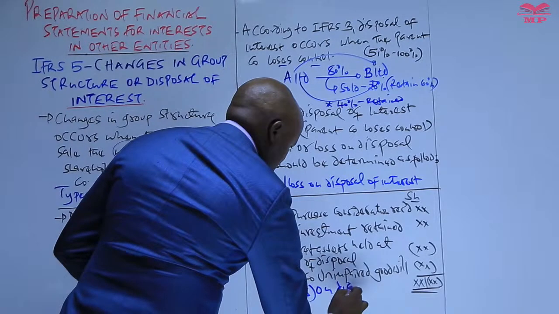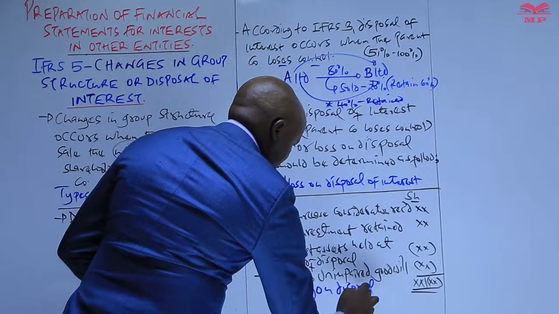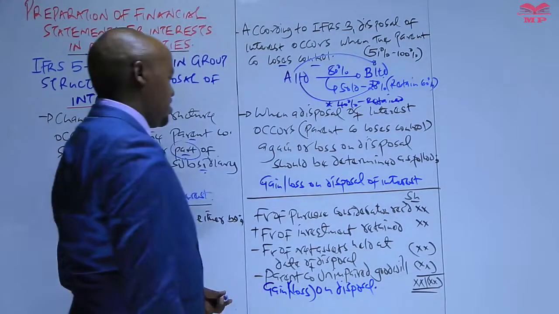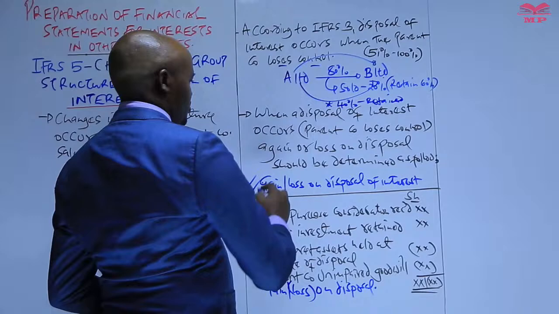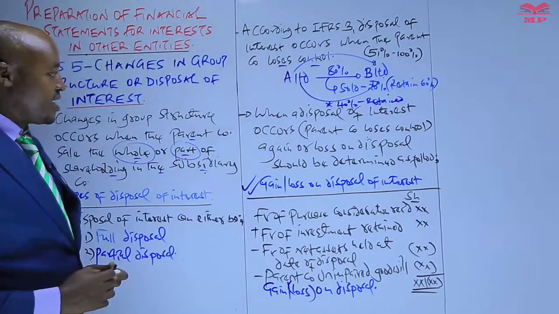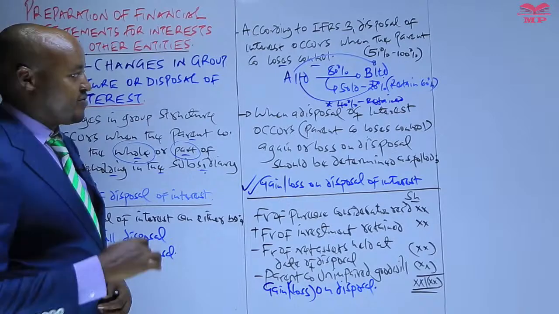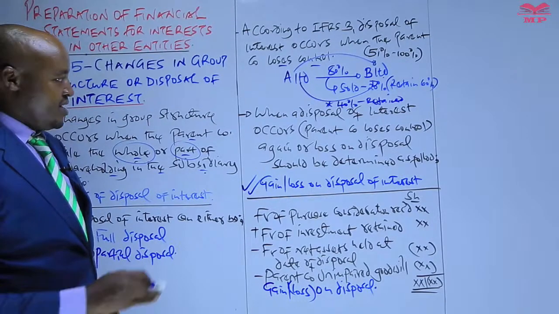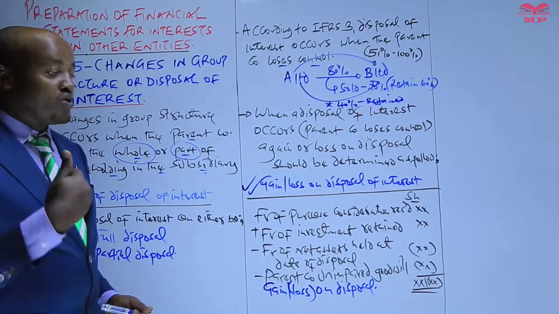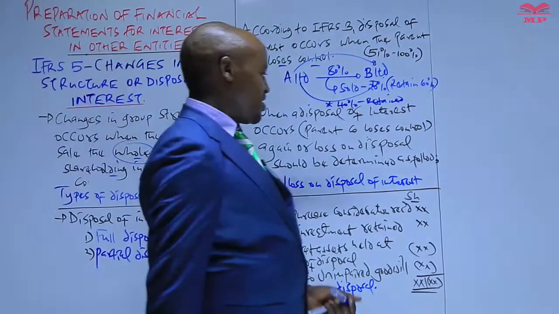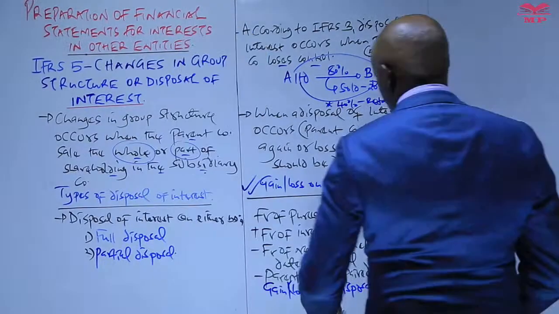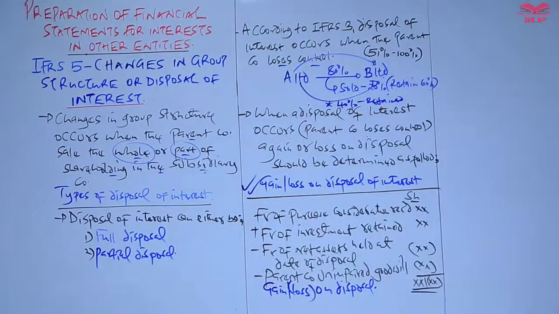So this is basically how the gain or loss on disposal is determined anytime the parent company has lost control. The parent company sells some of the shares held in a subsidiary, and therefore it retains shares which are less than 51%, from 50% to 0. Always in such a case we compute the gain or loss on disposal.